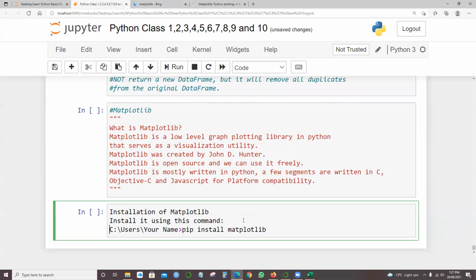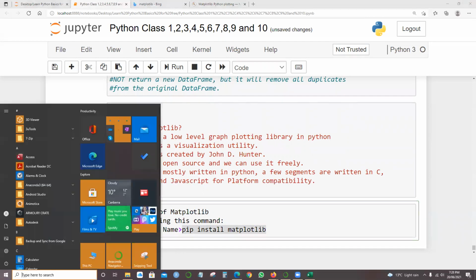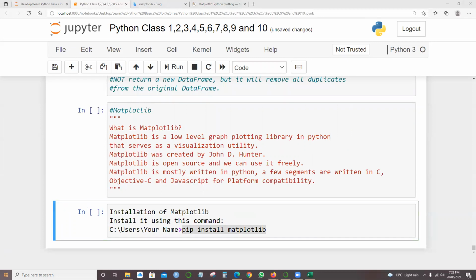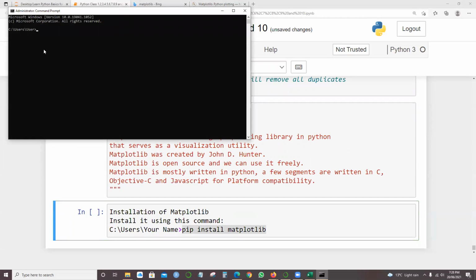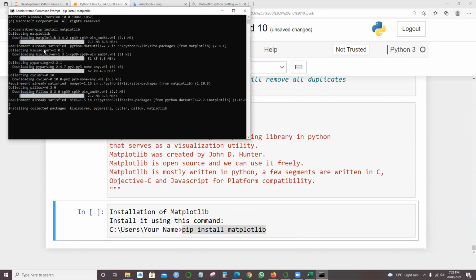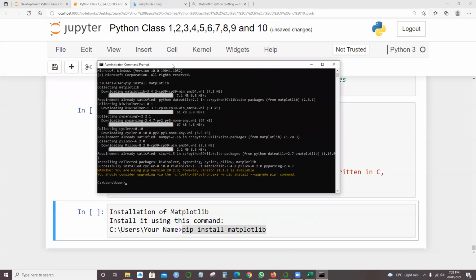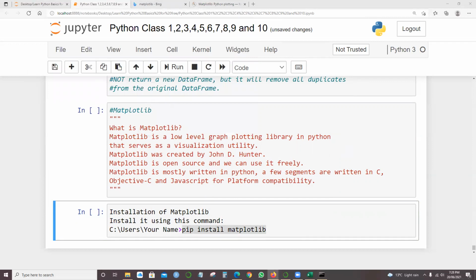If I go to the command prompt, cmd, and open it up, here you can type pip install matplotlib. It's collecting the information, downloading and installing. Okay, it's all done. We need to make sure we have this library so that we can use it. So the first thing is installation.